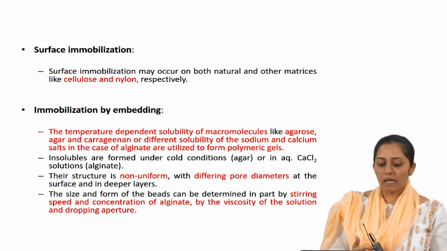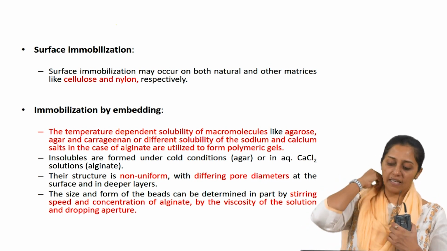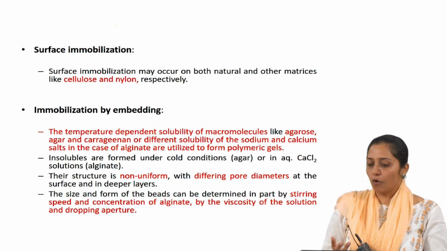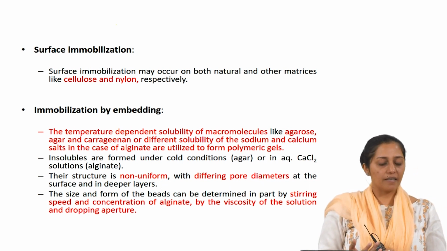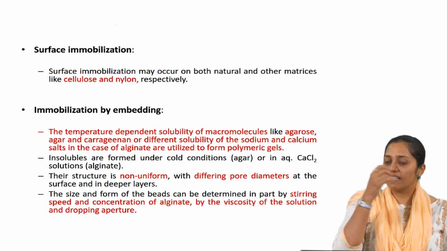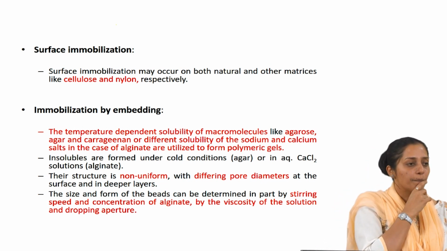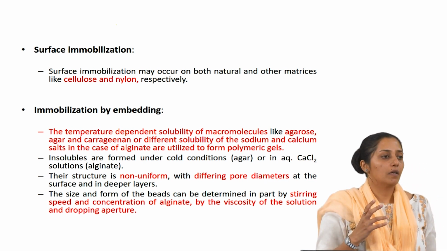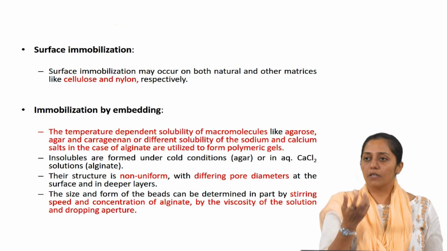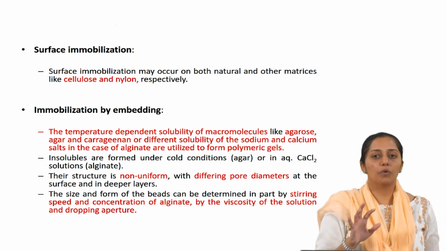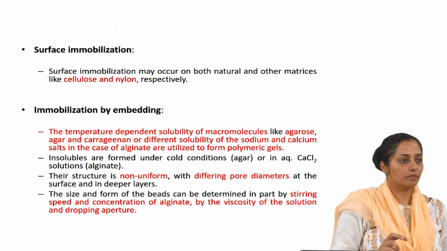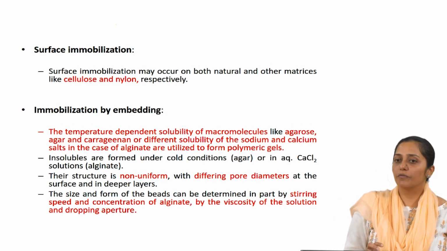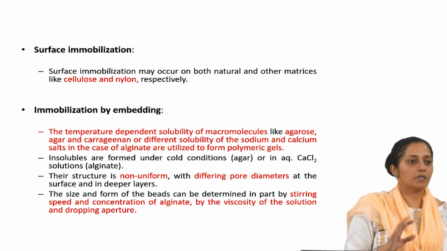Insolubles are formed under cold conditions in aqueous calcium chloride solutions. Their structure is non-uniform with different pore diameters at the surface and inside. So now let's take an example of calcium alginate beads. How can you improve the efficiency of immobilization, given a chance, with calcium alginate immobilization? How will you improve the efficiency in this process?